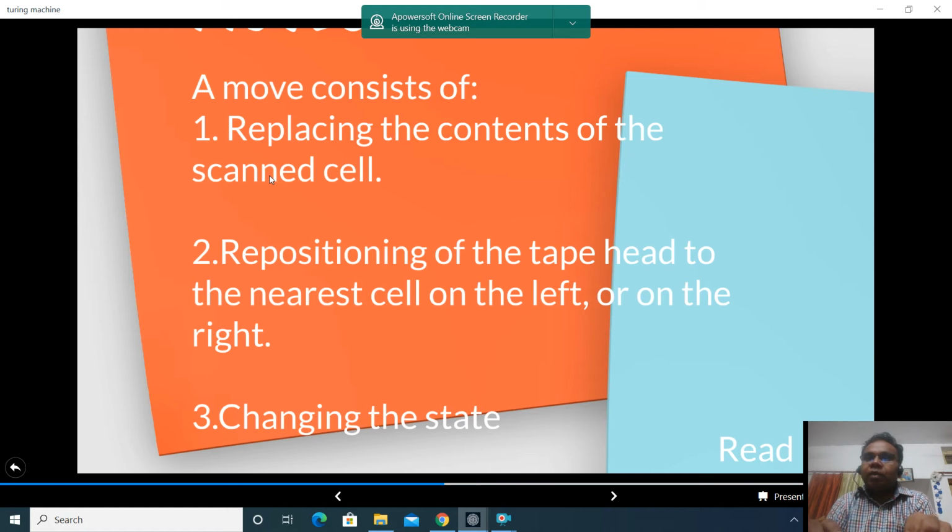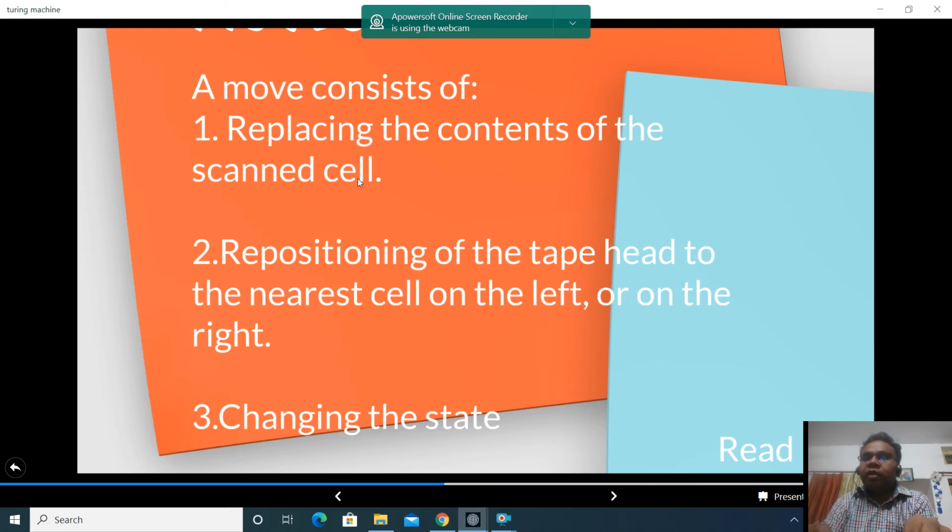Depending upon the state and the input symbol, it will decide the replacement of the contents of the scanned cell. Means if the tape was pointing to a cell which had X, there is a possibility that X can be replaced with Y or anything. So we can write on the cell.